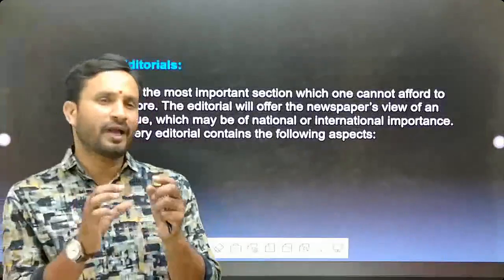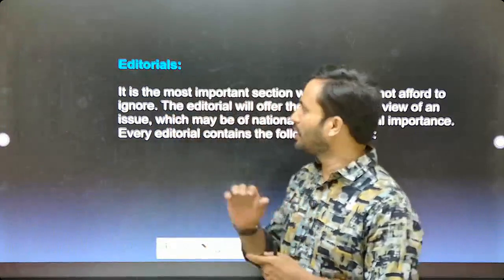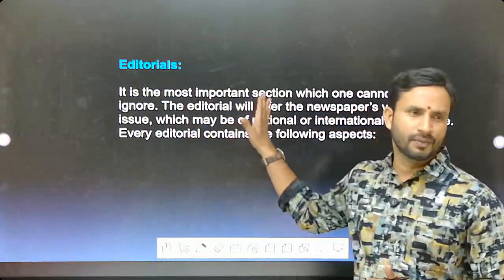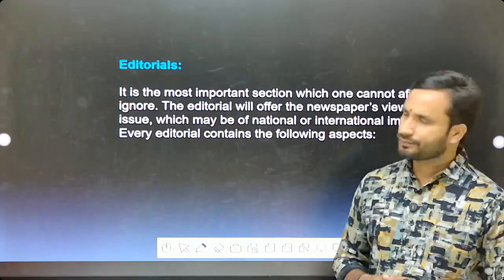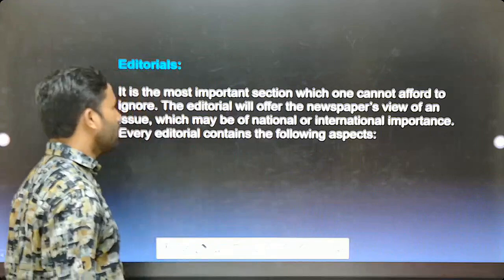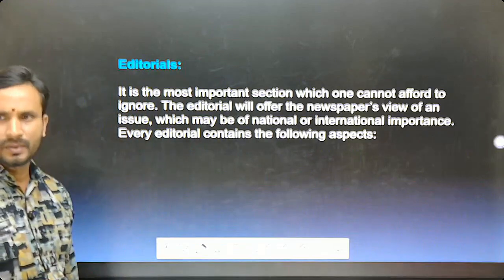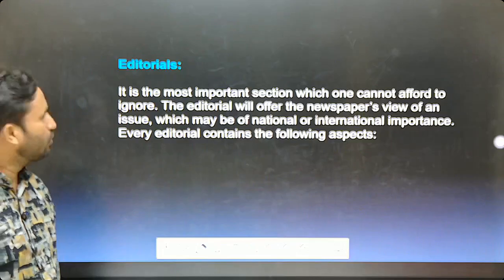Editorials. About the front page, we already had a discussion. After the front page, we move on to the editorials. When you come to the editorials, this is very, very important. Good information will be present in the editorial section.